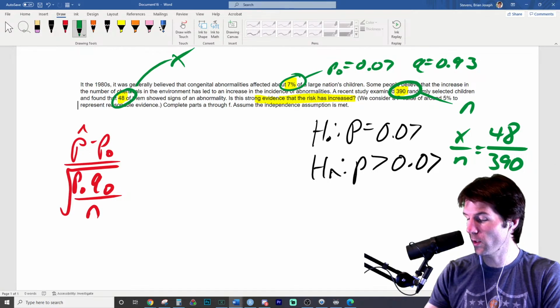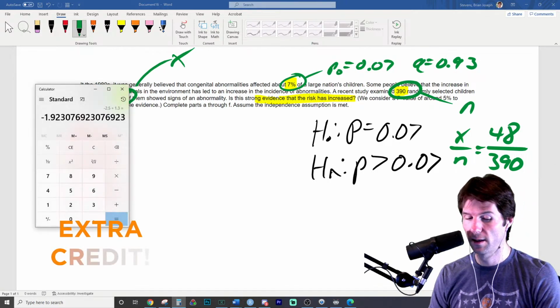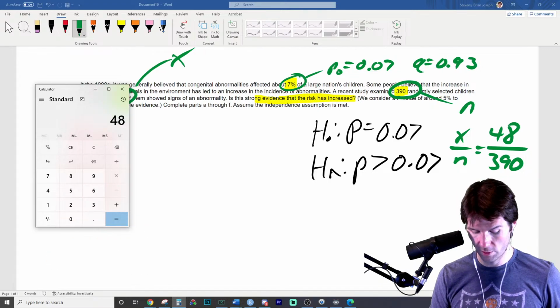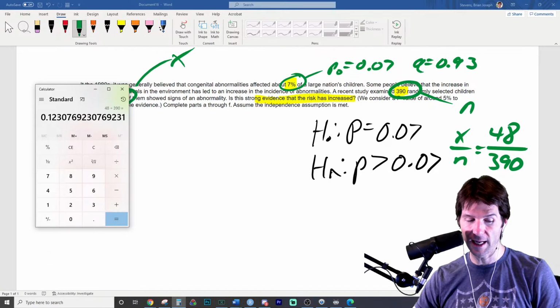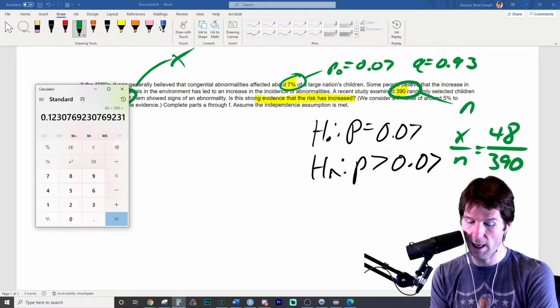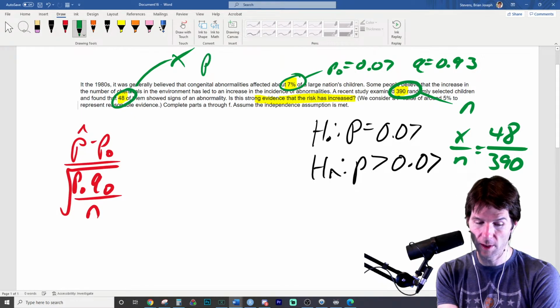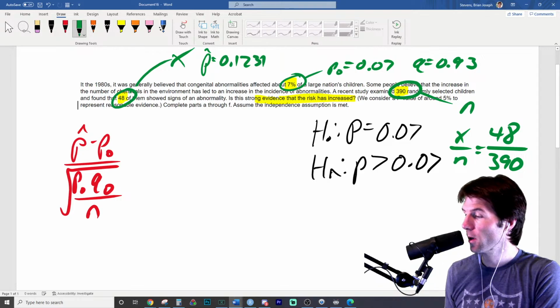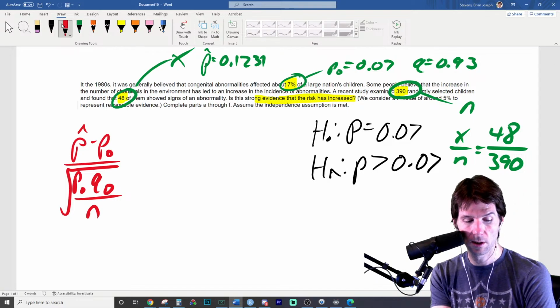Great job, Michael, right there. Crushing it, man. More points in the chat. Michael solved it, saying 48 over 390. That's p hat. So nice number right there, 0.1231. So p hat, and we'll put p hat up here. P hat equals 0.1231. There we go. So now we need to write our equation.